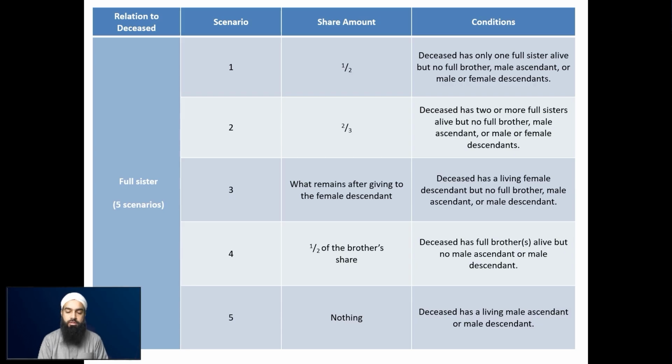And number 5 is she receives nothing. This is when the deceased has a living male ascendant, or there is a living male descendant. Then the full sister receives nothing in this scenario. So these are the shares of the full sister.